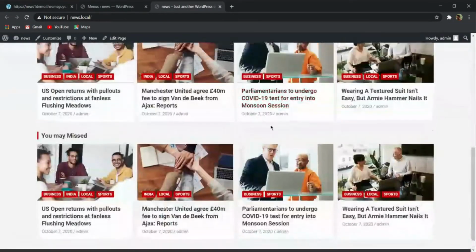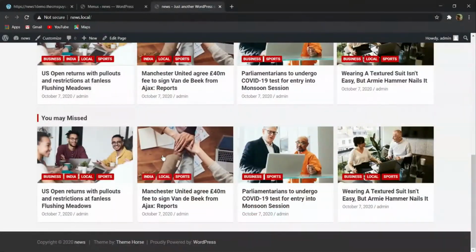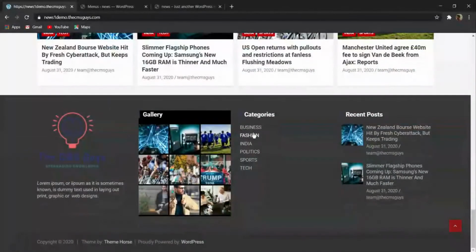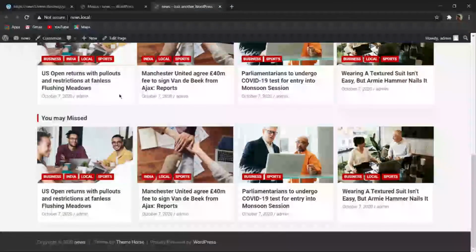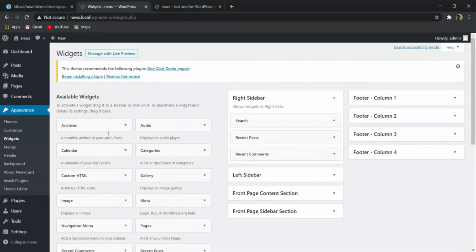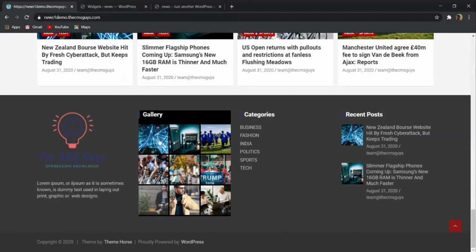So now here you can see that we don't have any footer. So now let's create a footer. Here you can see that on our demo website we have this footer over here, but in our website we don't have a footer. To create a footer, whenever we hover over this appearance, you will find this widget option. So simply click on this widget option, and then here you can find this footer column 1, column 2, column 3, column 4. And in our demo website also, you can see that there are four columns.